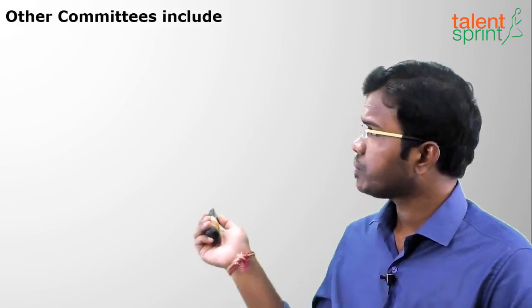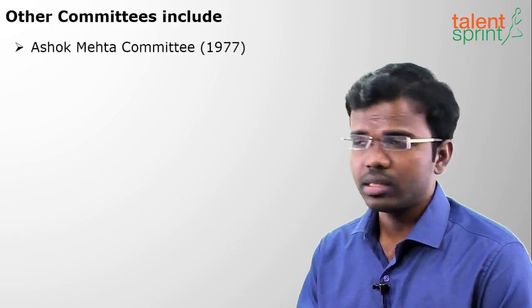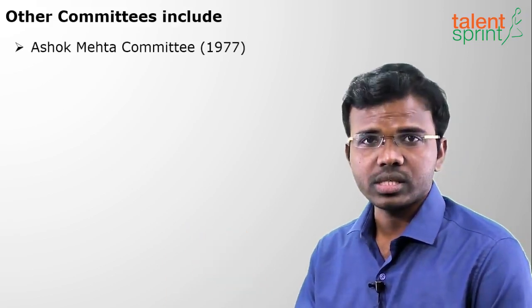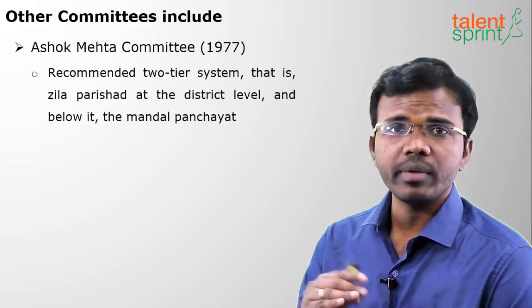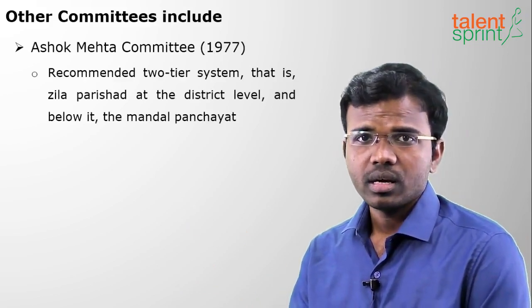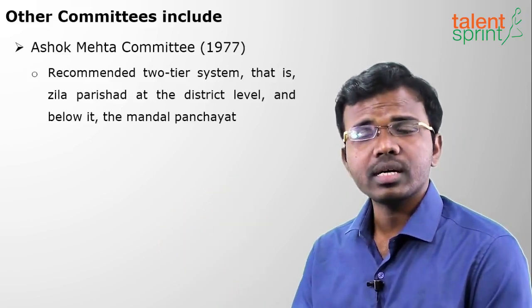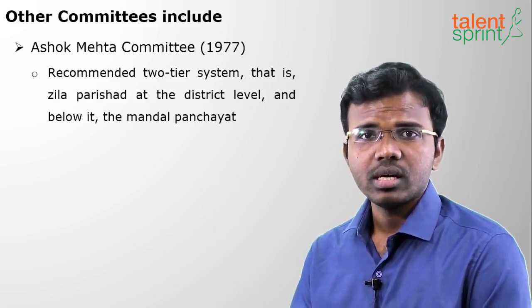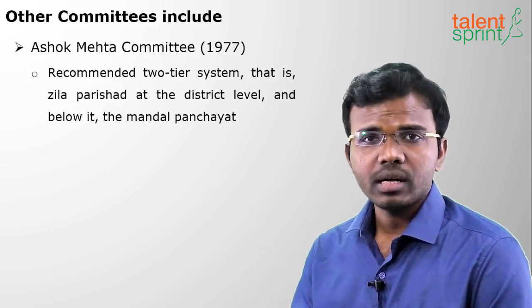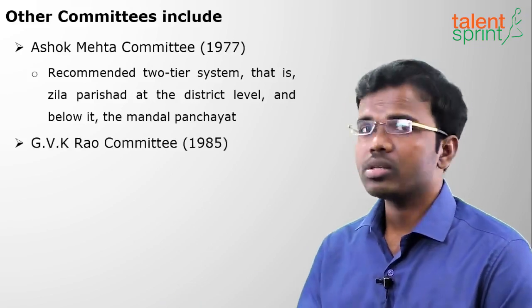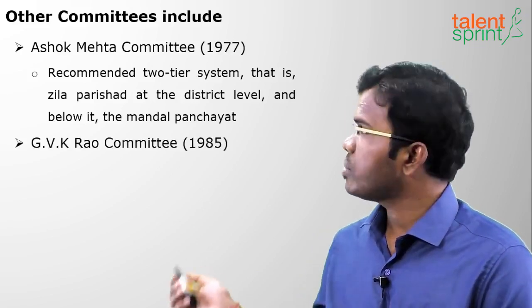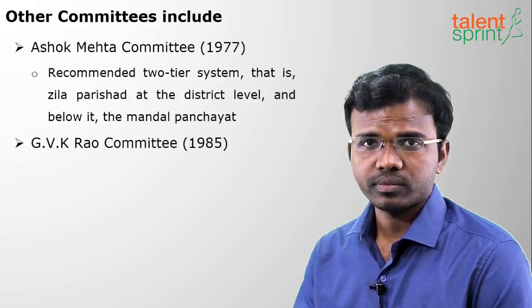There are other committees other than the Balwant Rai Mehta committee. That was first. Next one is the Ashok Mehta committee. In the year 1977 it was established, and it recommended only a two-tier system. The Balwant Rai Mehta committee recommended a three-tier system, and the Ashok Mehta committee recommended only a two-tier system, that is Zilla Parishad and under it Mandal Parishad. Only two tiers.